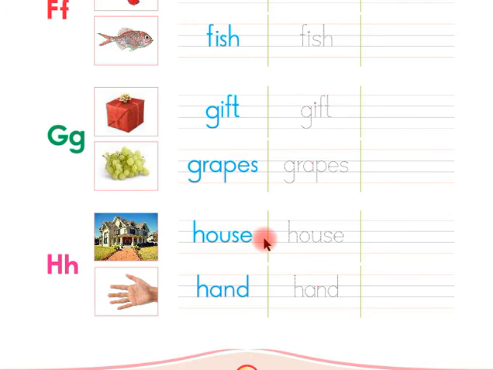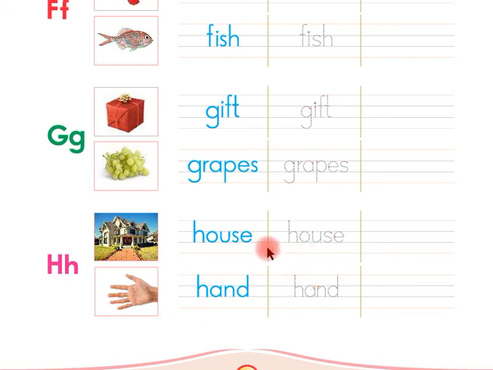This word is house and this is hand. Listen again children, this word is house and this is hand. Now say with me, this word is house and this is hand. Say again children, house, hand.